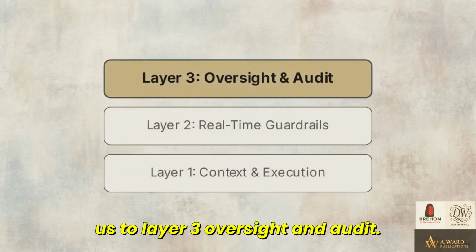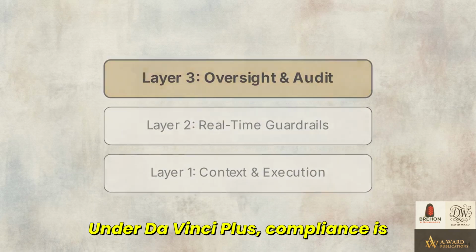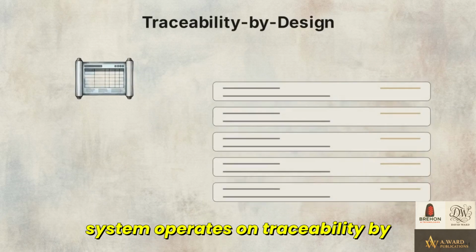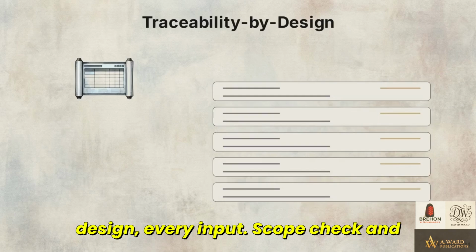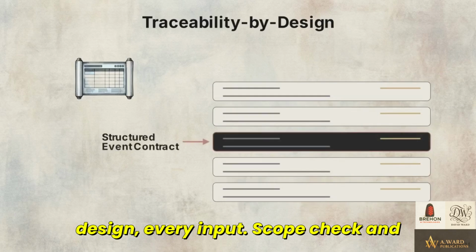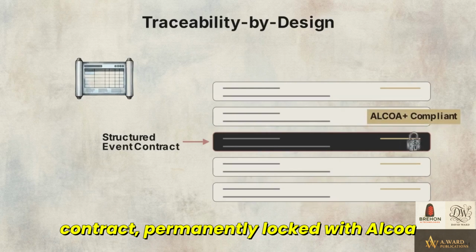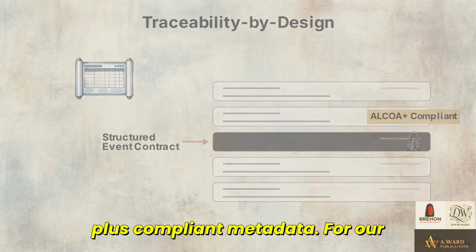This brings us to Layer 3, oversight and audit. Under DaVinciA+, compliance is continuously exported in real time. The system operates on traceability by design. Every input, scope check, and execution becomes a structured event contract, permanently locked with ALCOA Plus compliant metadata.